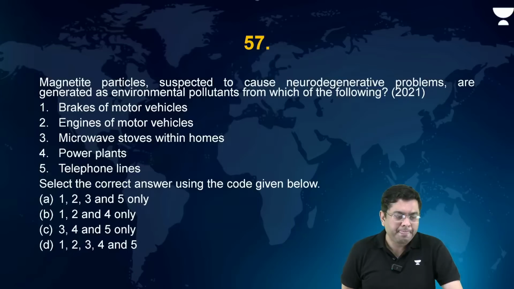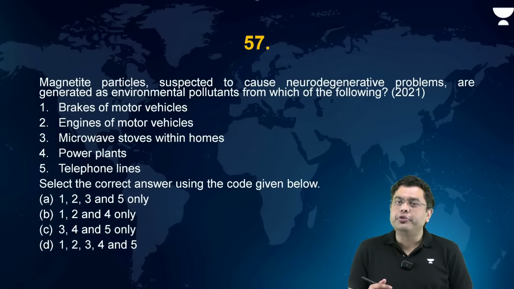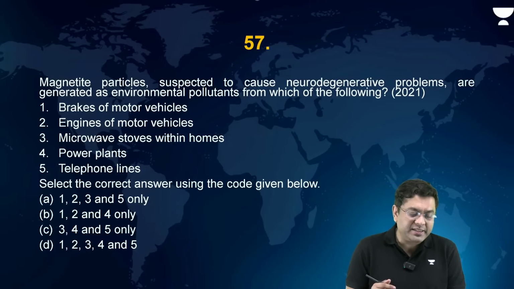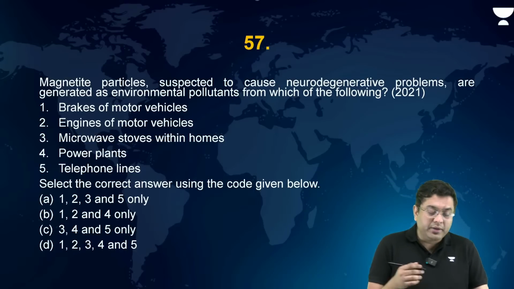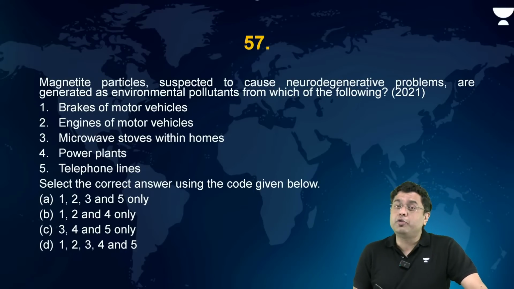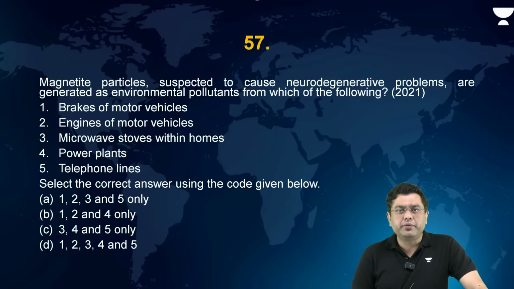Now, magnetite particles suspected to cause neurodegenerative problems are generated as environmental pollutants from which of the following? Brakes of motor vehicles, engines of motor vehicles, microwave stoves within homes, power plants, and telephone lines. Magnetite is what? Iron particles, isn't it? Small amount of iron particles.